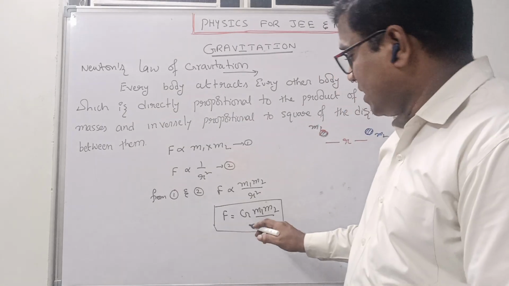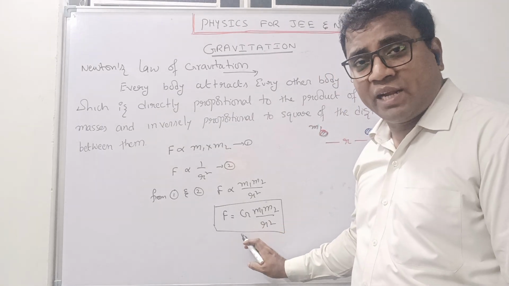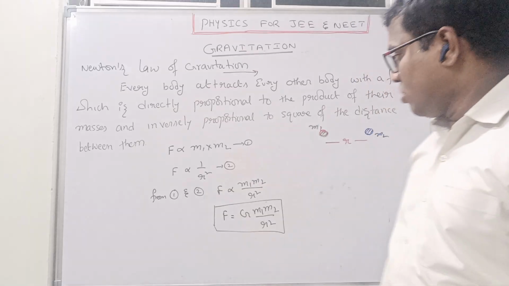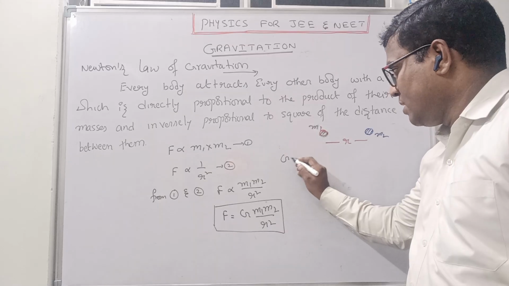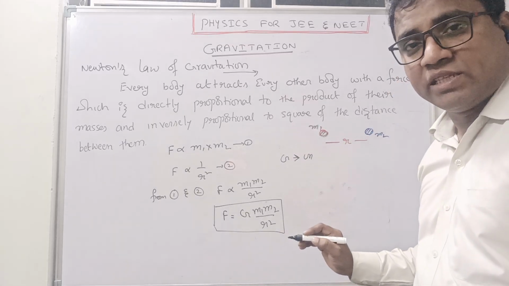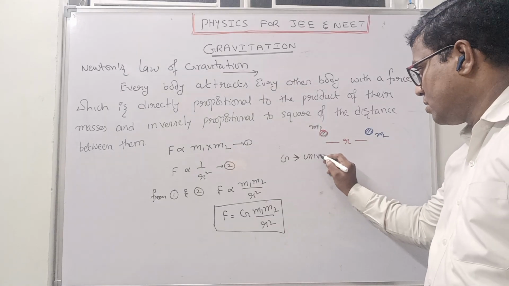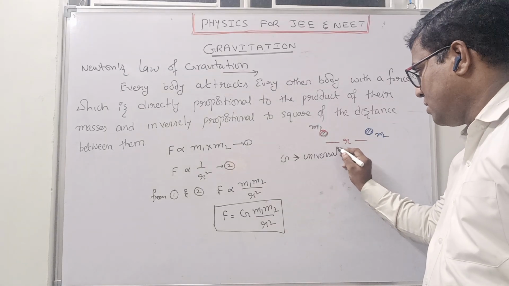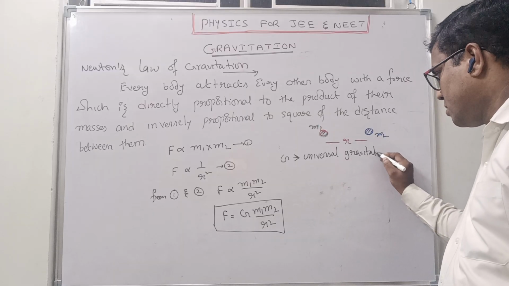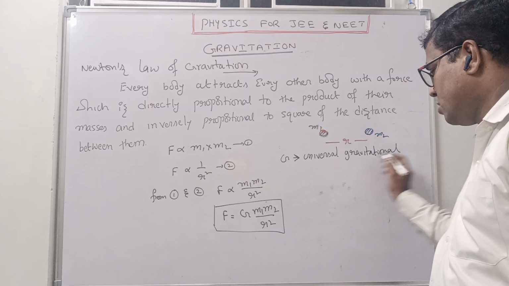So here, what is G? G is proportionality constant. So here, G is called universal gravitational constant. What is G? Universal gravitational constant.